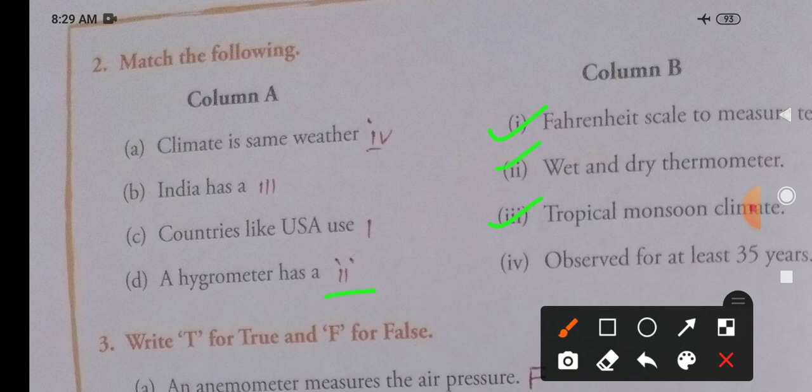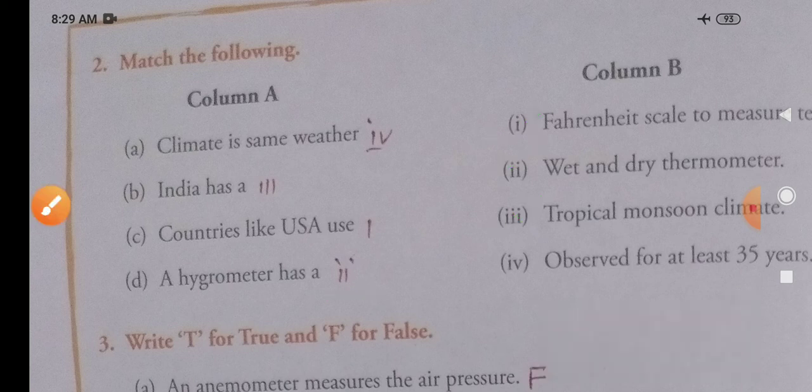So that is matching with number 2. Okay, so this hygrometer will have a wet as well as a dry bulb thermometer. Okay, that is why this hygrometer is also known as the wet and dry bulb thermometer. Got it? Now let's see the next one.